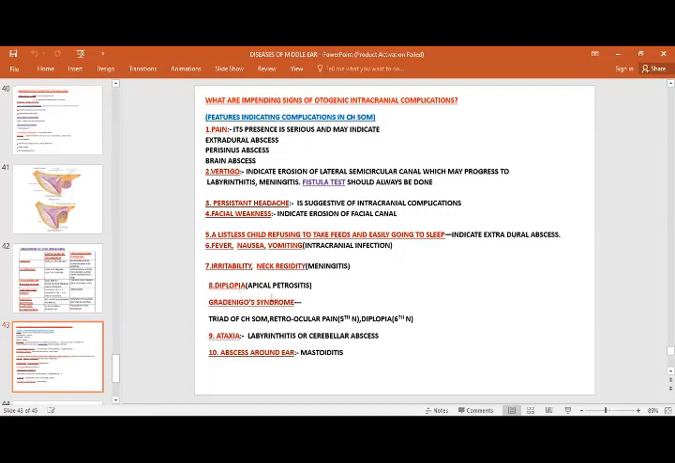This is Gradenigo's sign. Sometimes the scenario would come with these features: triad of chronic suppurative otitis media, retro-ocular pain, that is involvement of the fifth nerve, and diplopia, involvement of the sixth nerve. And sometimes the presentation would be ataxia; of course, labyrinthitis we need to rule out, or cerebellar abscess. And abscess around the ear, mastoiditis, could also be present.